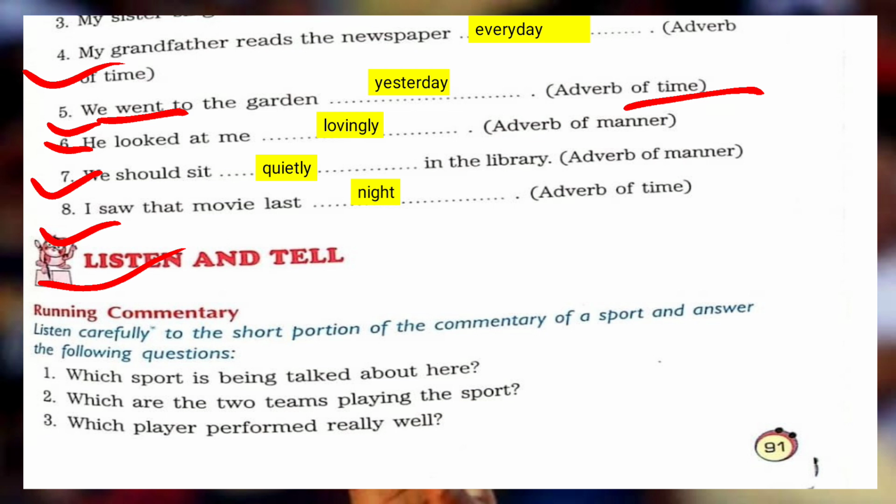Which sport is being talked about here? It's very easy now. Which sport are we talking about here? It's cricket, na? So the correct option is cricket. Question number 2, which are the two teams playing the sport? We all know that one is Australia, right? And India.